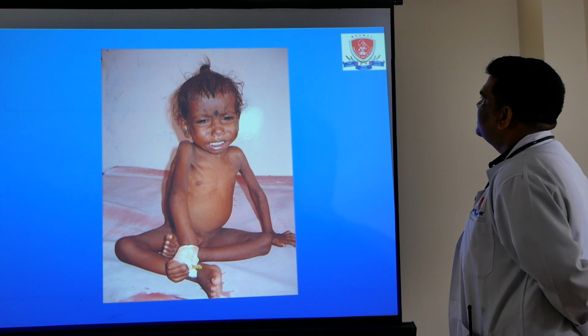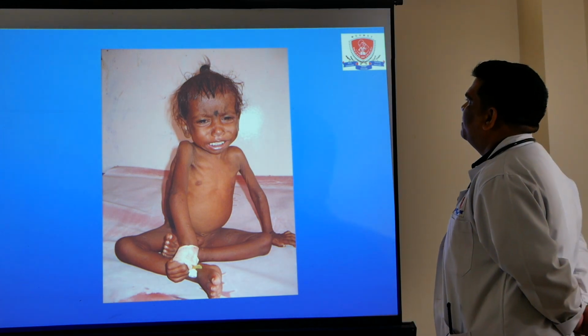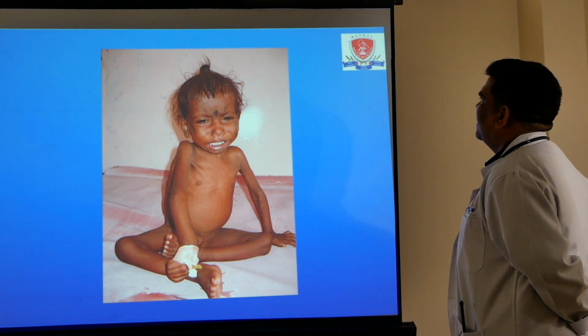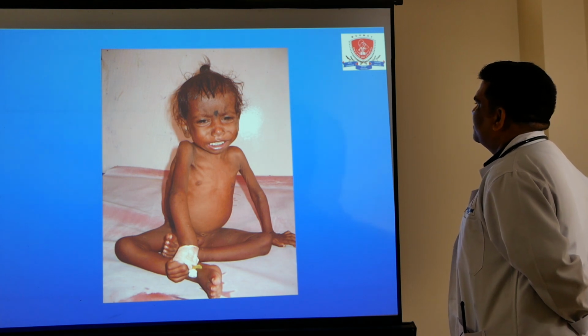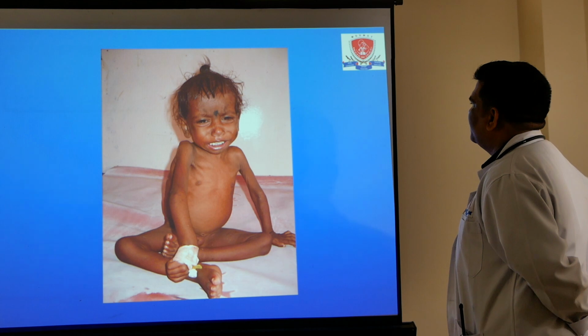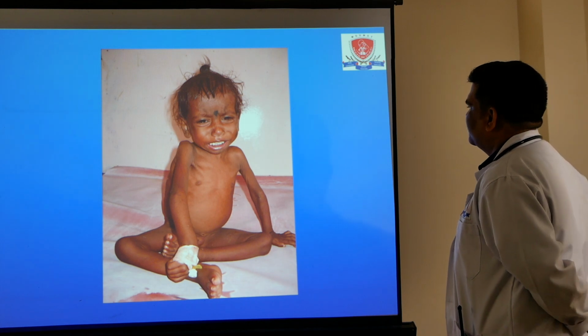And this is picture of a marasmus child. Child is hungry, say severe subcutaneous fat loss along with muscle wasting.